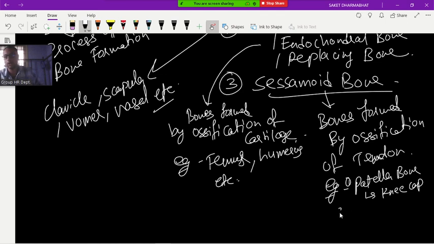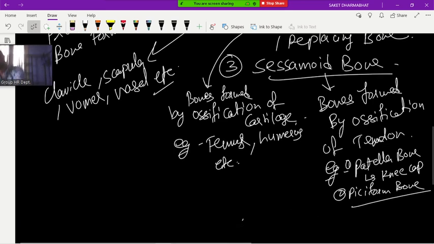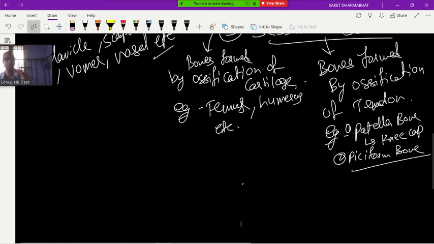And one more is the pisiform bone. Actually, this is a carpal which is found in your wrist part. There are a total of 8 wrist bones, and one of them is the pisiform. Clear or not? Yes, sir. Is my voice coming slow or correct? Correct, sir.